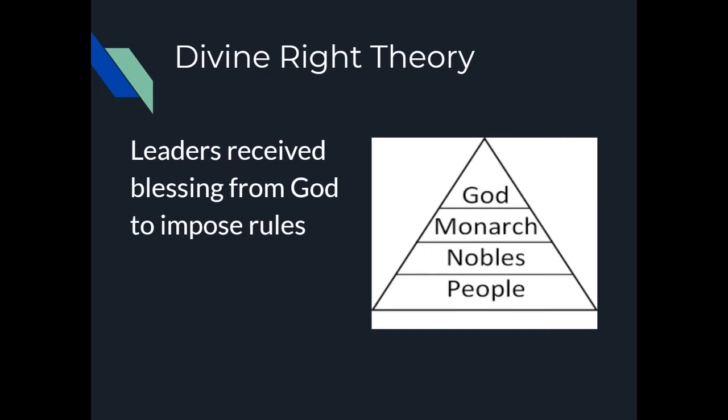This was popular for many of the European monarchs, who claimed they had permission to instill their rules and regulations upon the people because a higher, religious being gave them permission. You see the flow chart on the right, with God on top, then the monarch right underneath, then other wealthy leaders beneath them, and a mass of common people on the bottom, taking orders from all those above.